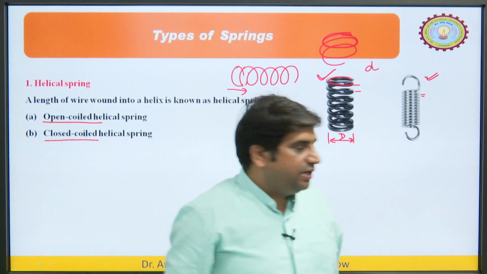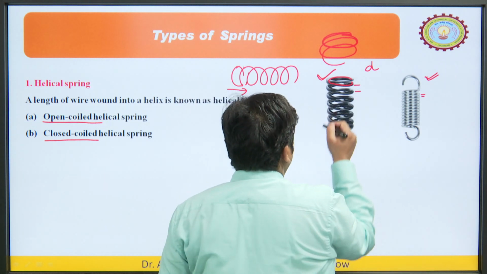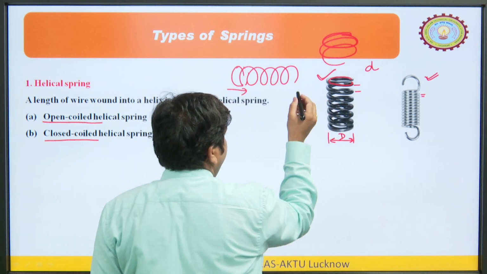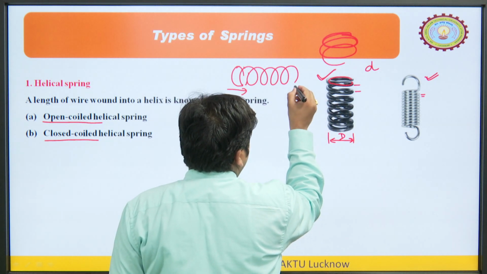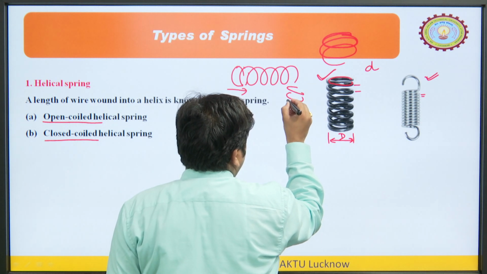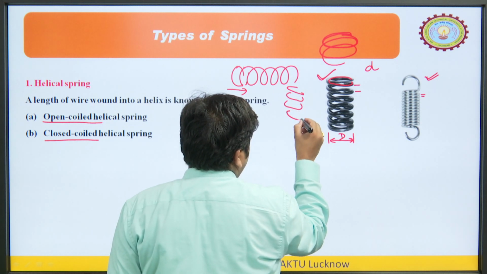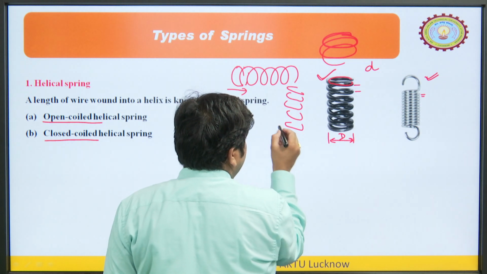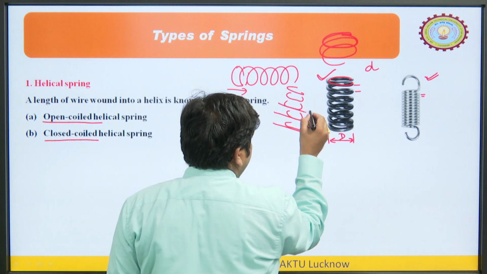So, we have to understand that. Let us say if we draw this spring, the front view, we get it like this. These are, let us say, the different planes of the spring.